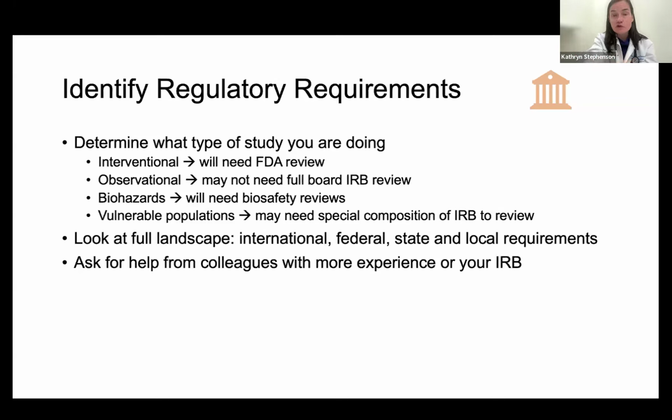Okay, so then you look at the full landscape, and it's actually international, federal, state, and local requirements that you're going to review. I threw international in there because I was just at a meeting that John was at where we were talking about H5N1 studies. And it came up that if anything was found, we'd actually be mandated to report it at a global level. So, oh my God, I haven't thought about the international level. So you have to think of every level of requirements, and then definitely just ask for help from your colleagues, or really with the IRB itself, who often provide a lot of assistance for new investigators about these different steps.